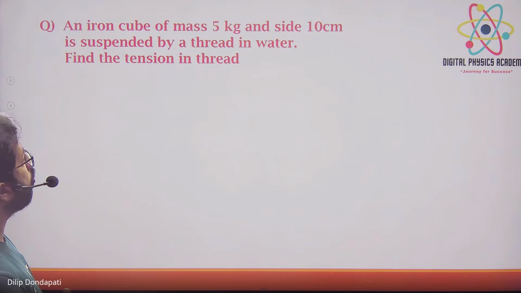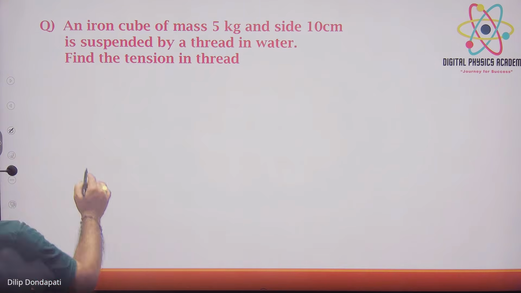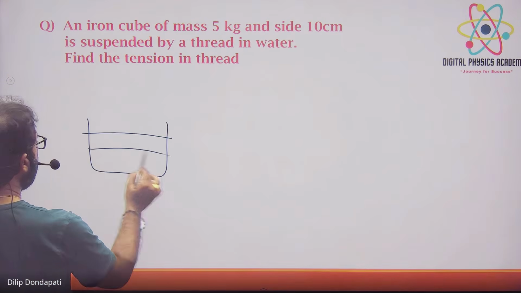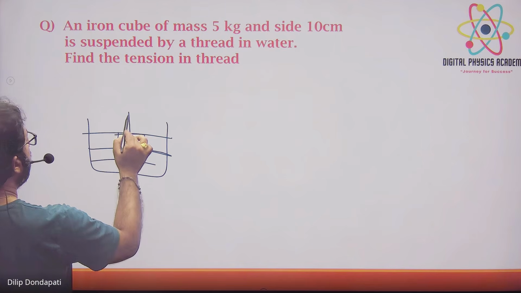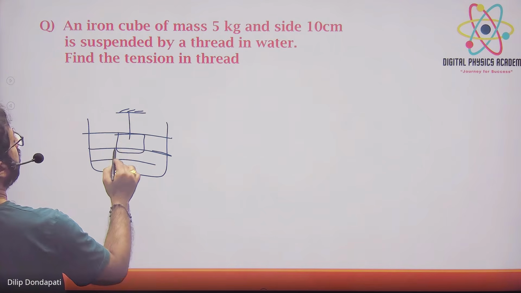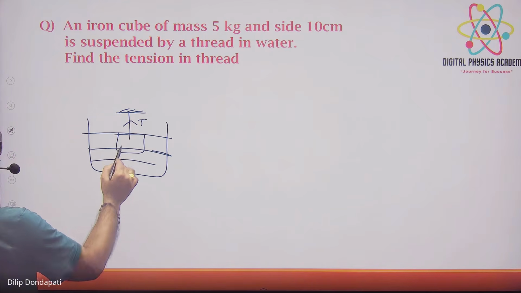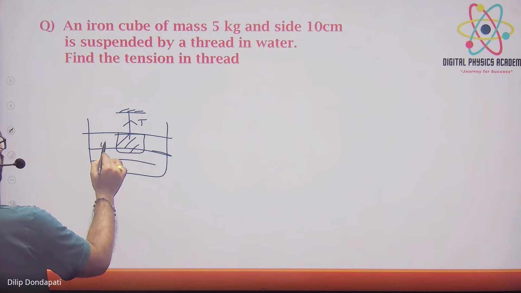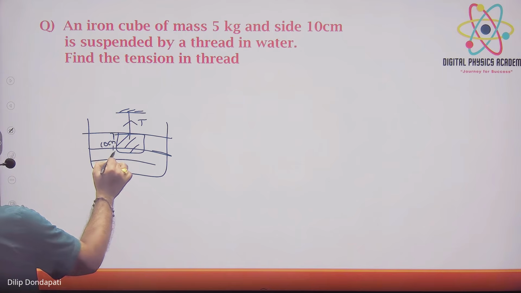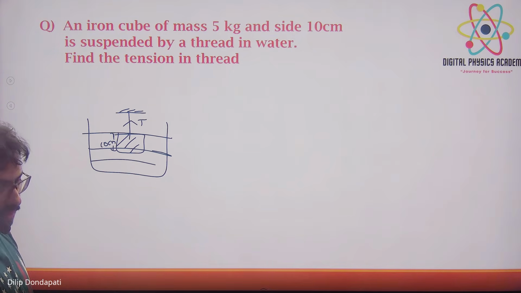An iron cube of mass 5 kg, a cube with side also given, is suspended by a thread in water. Now tension is acting on the thread. The question is asking how much the tension is. It is a cube of side 10 centimeters. Tension is how much? It is dipped in water.